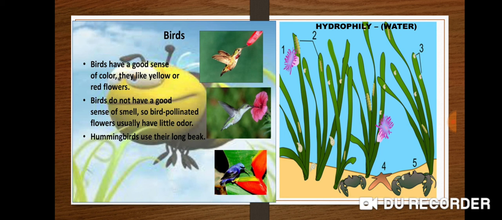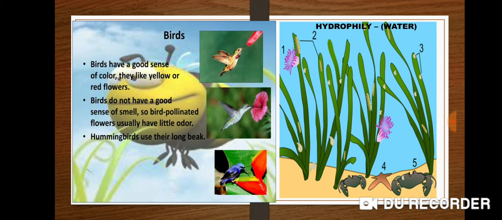And next one is hydrophily. Hydro means water. Pollination may also be brought about in some aquatic plants, particularly the submerged ones, through the agency of water. The best examples are Vallisneria, Hydrilla, etc. Those aquatic plants that lift their flowers above the water level normally achieve pollination through insects or the wind. Hydrophilous flowers are, as a rule, small and inconspicuous.